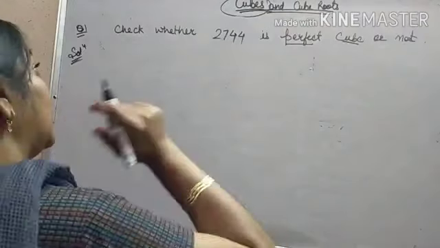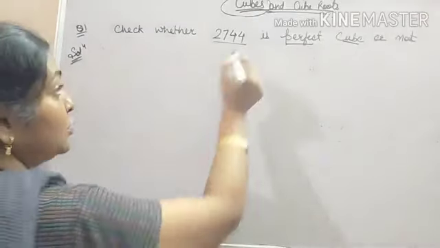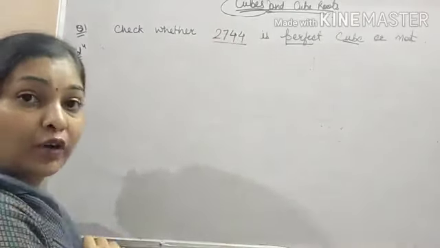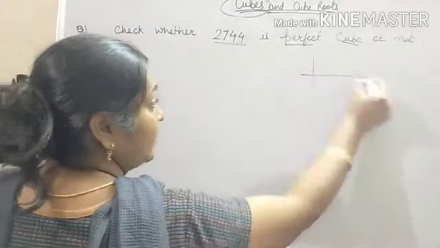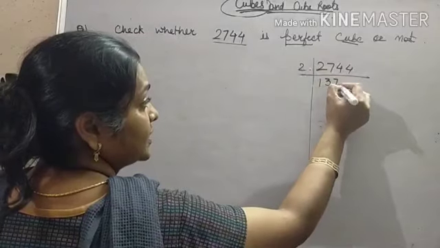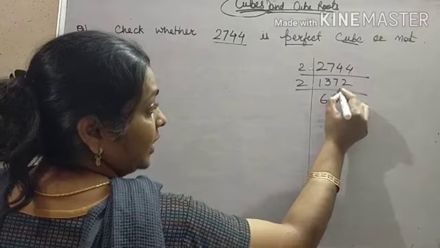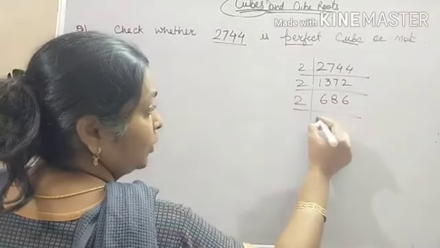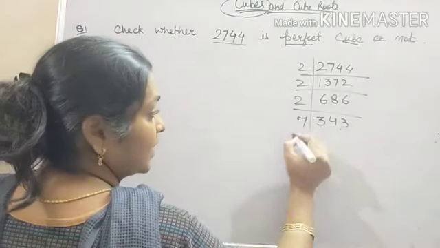Let us take one more example. 2744. Now we have to check whether 2744 is a perfect cube or not. What will we do? We will do prime factorization. It will go on to 1372. Again on to 686. Again on to 343. Now it will go on to 7.